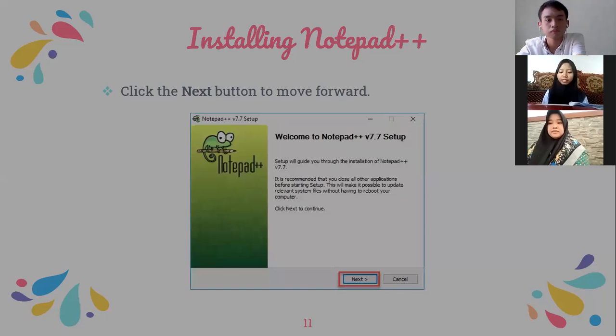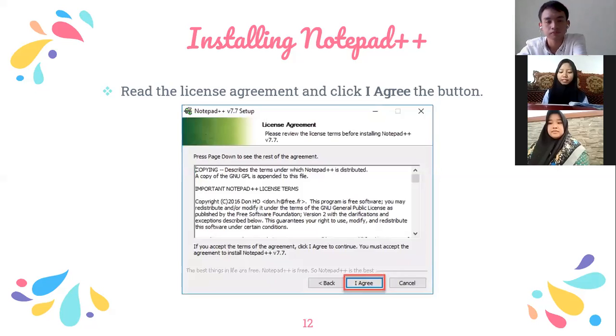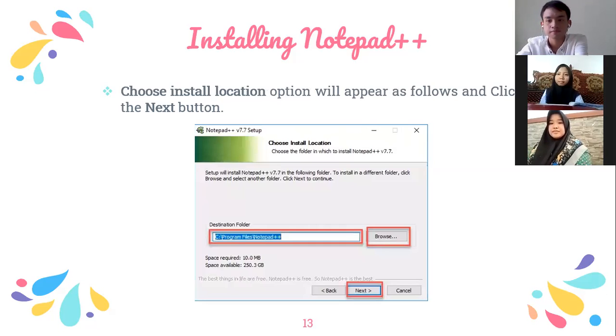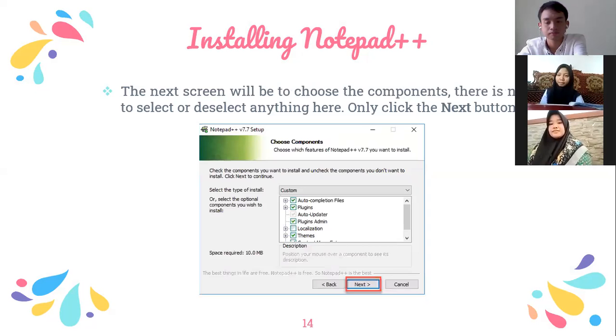Next, read the license agreement and click the I Agree button. Choose install location option will appear as follows and click the next button. The next screen will be to choose the components. There is no need to select or deselect anything here, only click the next button.